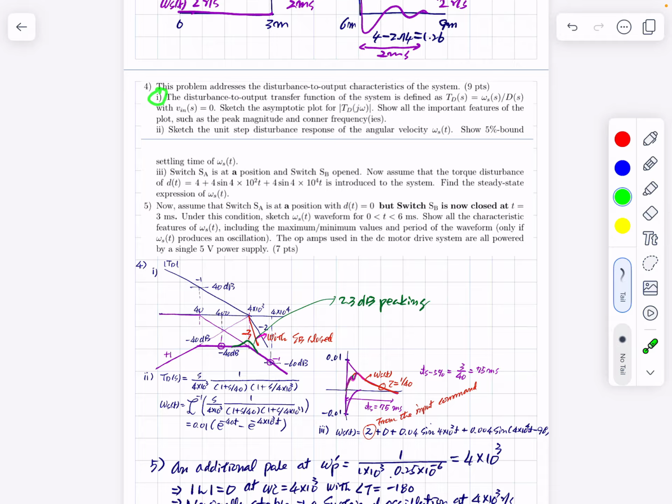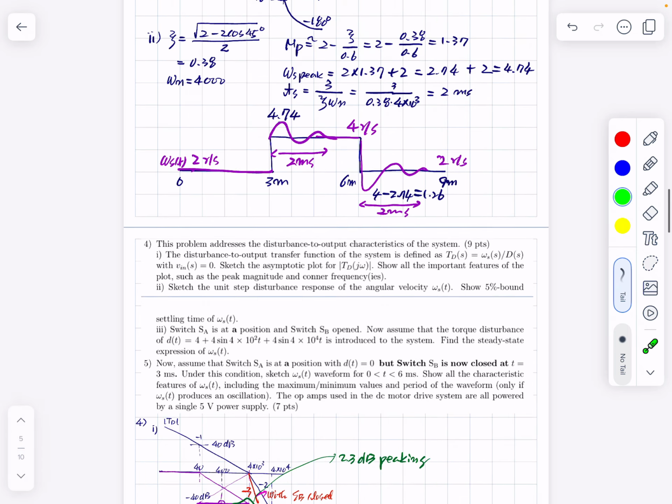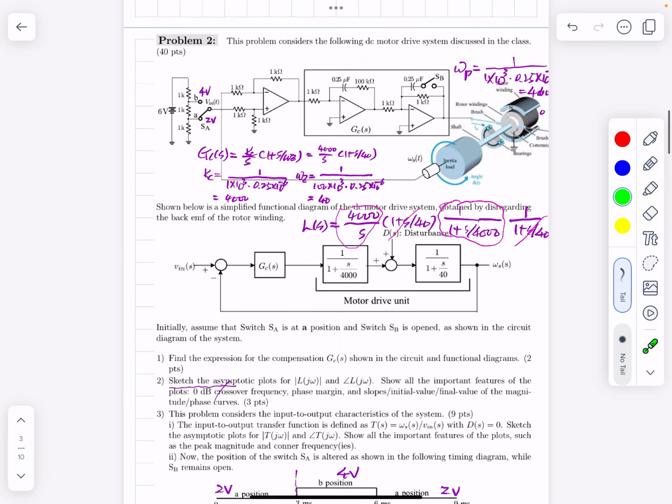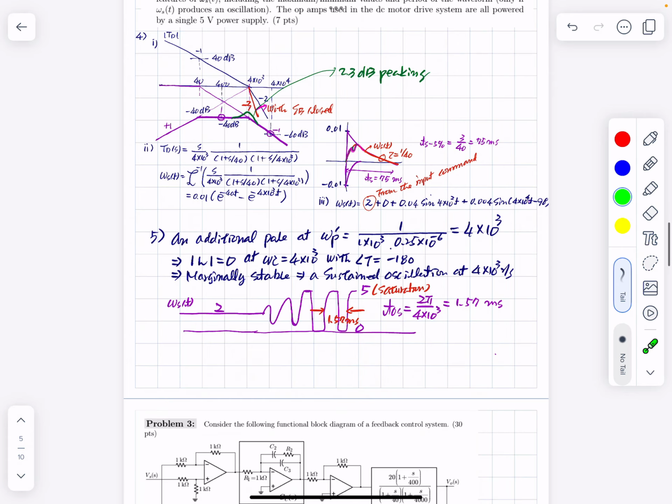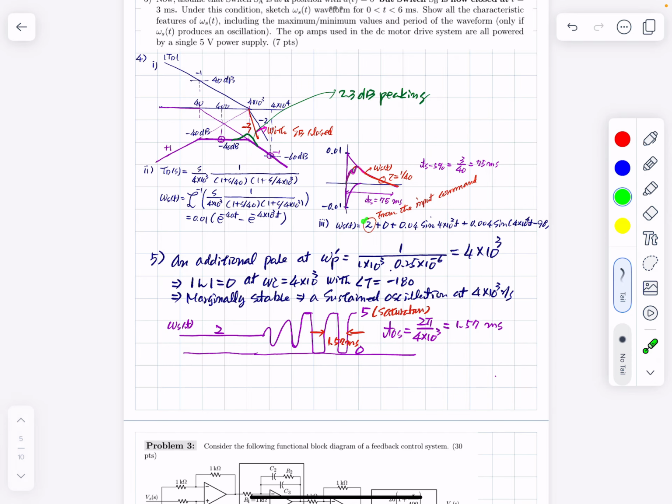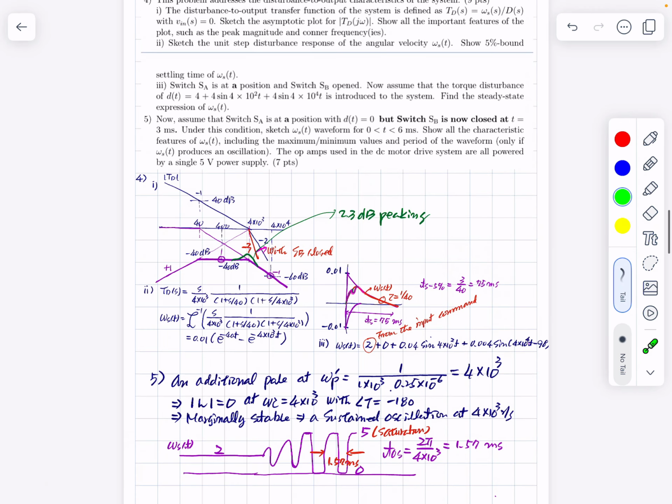That was number 1, and number 2 is dt, given by this. And still you have input, all right? Because this is connected at the A position, you have an input signal. So the input signal will generate this. And the response due to this torque disturbance is here. But according to this transfer function, we know that the gain at DC is 0, so this term is totally stopped.